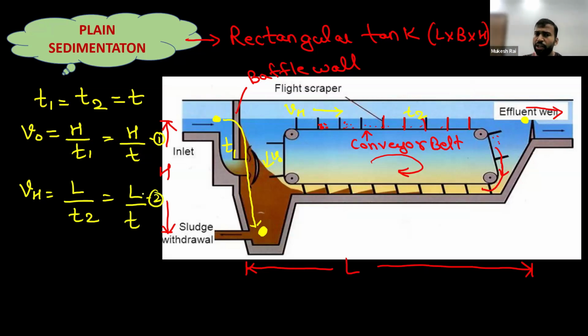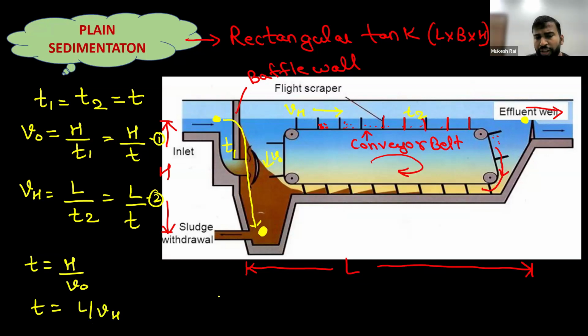Now we know that the time taken by the first particle is exactly the same as the time taken by the second particle, that is T1 is equal to T2. So we will just do one thing. We will write the value of T from the first equation as H upon V naught, and the value of T from the second equation as L upon VH.